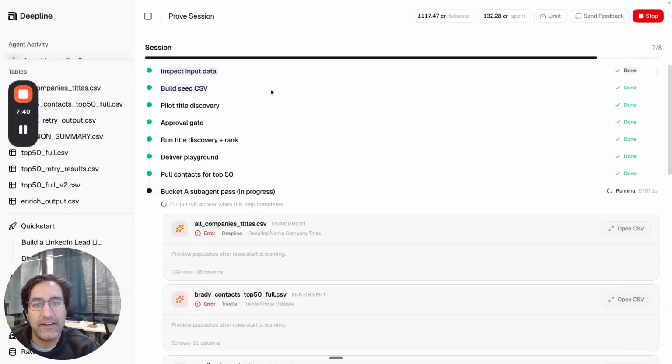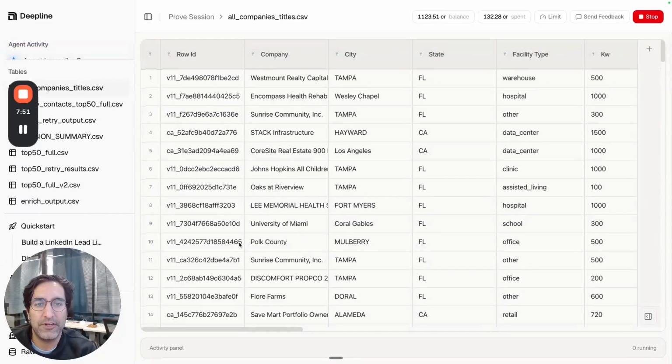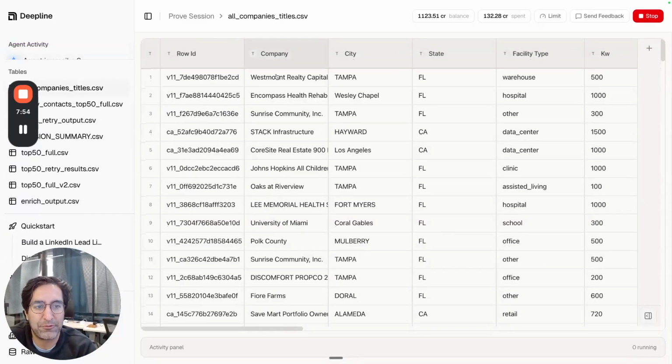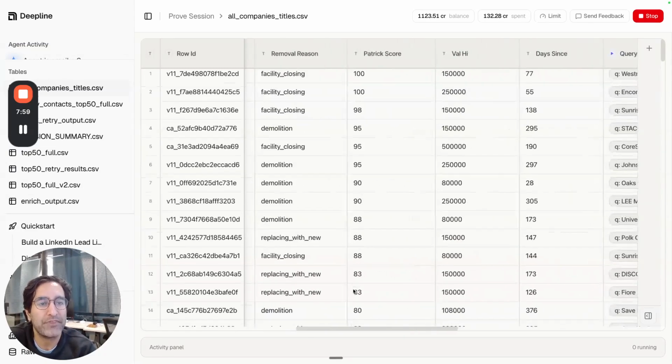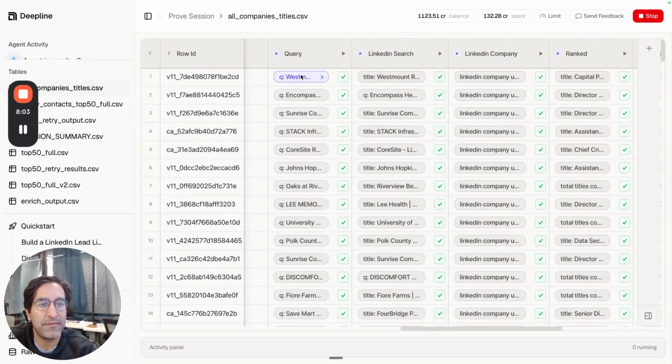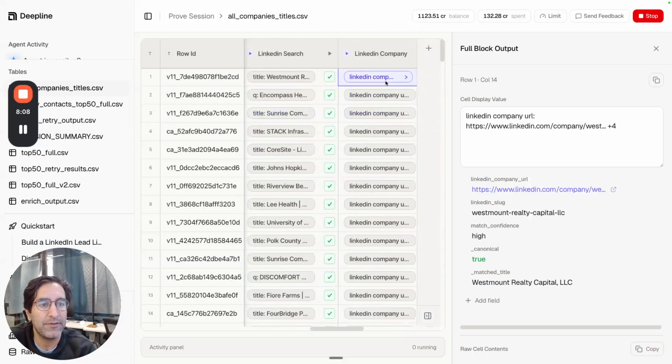Started with inspecting the data that I provided, built the seed CSV, went through all the titles. I think this part's a little interesting, so I'll touch on that. And then it ranked the titles in the playgrounds and pulled the contact data. So if we look at the title ranking, each row here is a permit that was pulled. We have the facility type. And then here we have the Google search to go from the company name to the LinkedIn company.